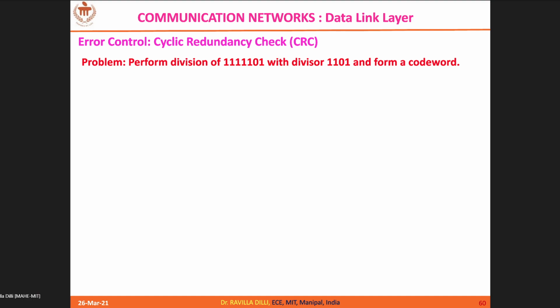So now what is your transmitted code word? So transmitted code word is message, the data bits, right? So message bits which are 11111101 followed by 111. Okay, exactly correct.